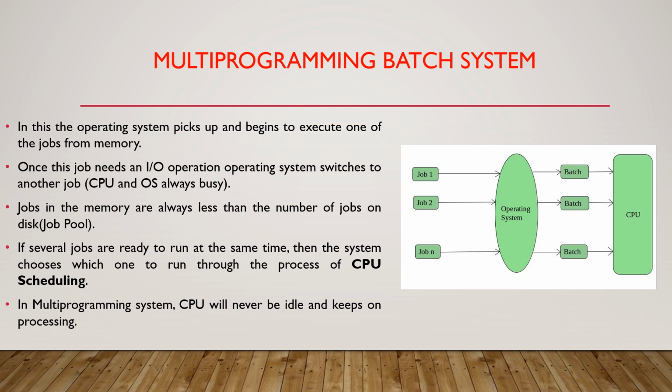Multi-programming batch system. Multi-programming is a technique to execute a number of programs by a single processor. In multi-programming, a number of processes reside in main memory at a time. The OS picks and begins to execute one of the jobs in main memory. If any I/O wait happens in a process, then the CPU switches from that job to another job. If several jobs are ready to run at the same time, then the system chooses which one to run.